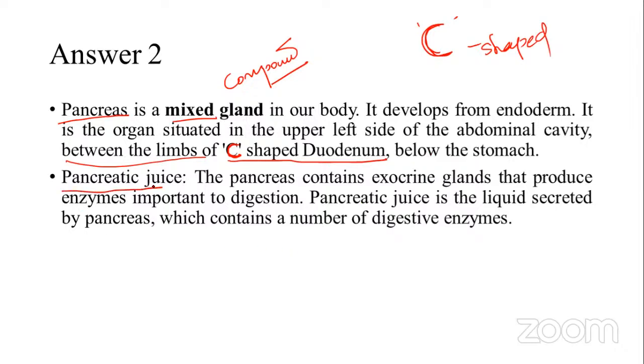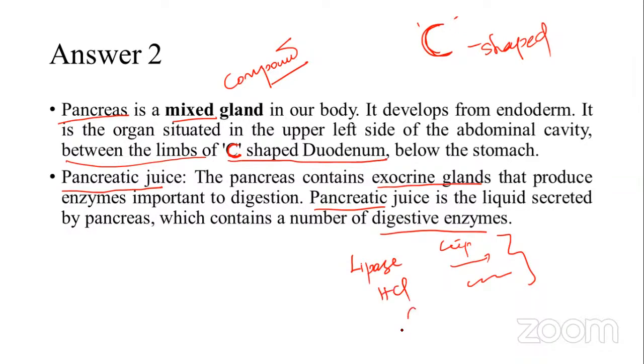And second one is pancreatic juice. The pancreas contains exocrine glands that produce enzymes important for digestion. Pancreatic juice is a liquid secreted by the pancreas, which contains a number of digestive enzymes: lipase, protease, carboxypeptidase, and so many enzymes will come. Okay, lipase. Okay, pancreatic juice. Already known, HCl is also, carboxypeptidase. So many enzymes are secreted by this one. So the answer is 2, the correct one.